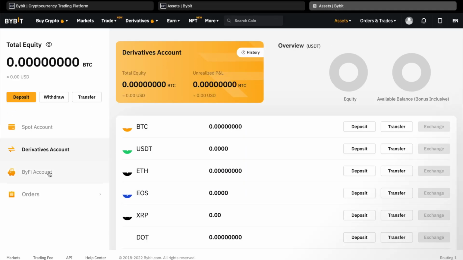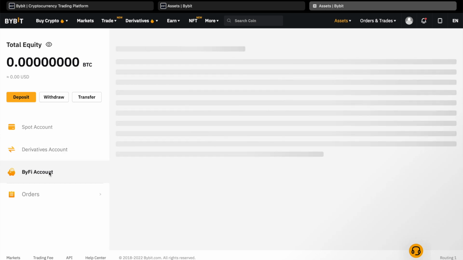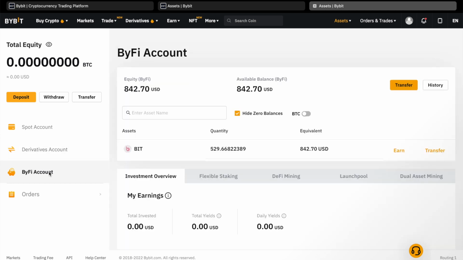As I log in the following day, my heart sinks with disappointment. The value of my equity is $842. It is even less than what I've started with a week ago. The asset that I am holding now is BIT token. All my USDT funds were converted to buy 529 BIT tokens, which I knew would happen sooner or later.